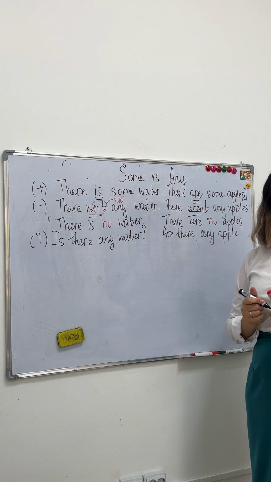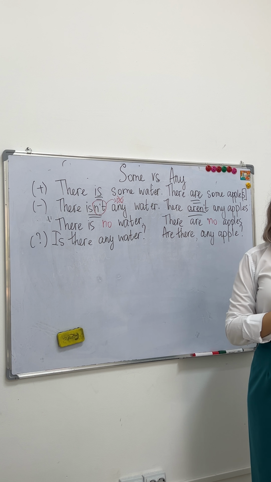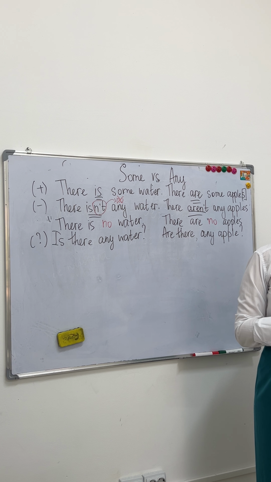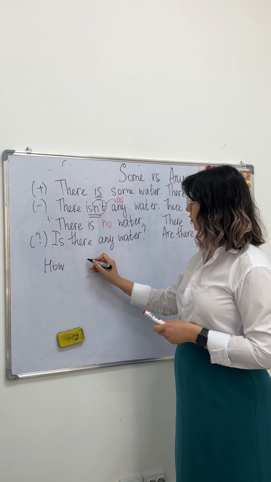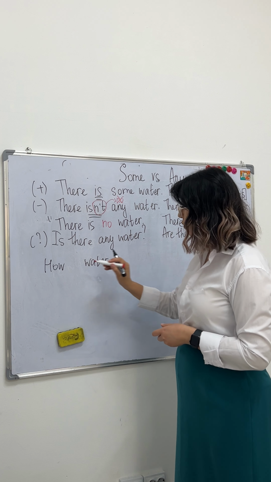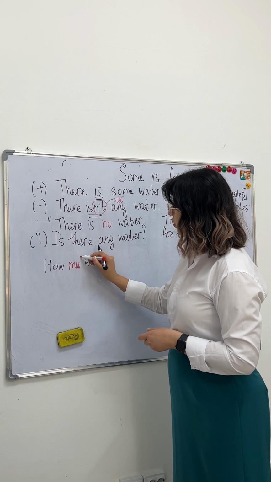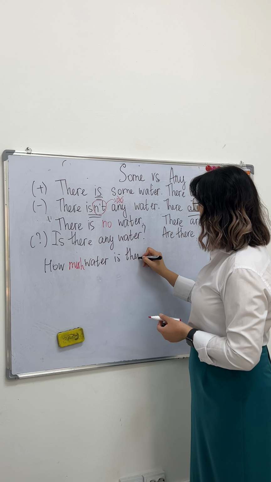Alright, now we have questions. How much and how many? What do you use with the word water? How much or how many? How much water? How much water, for example, is there?